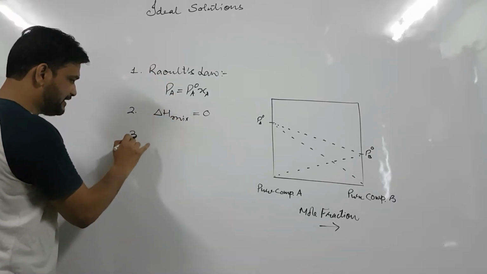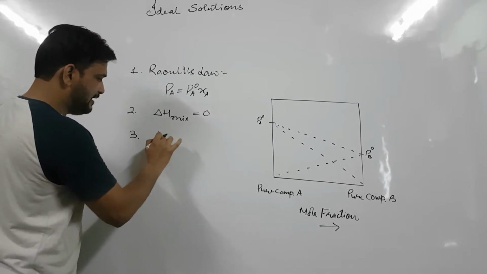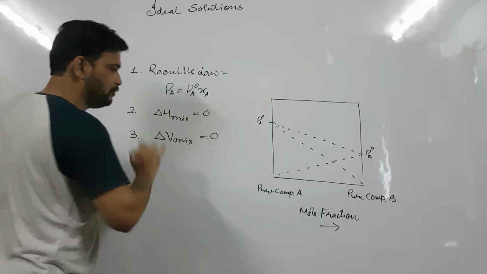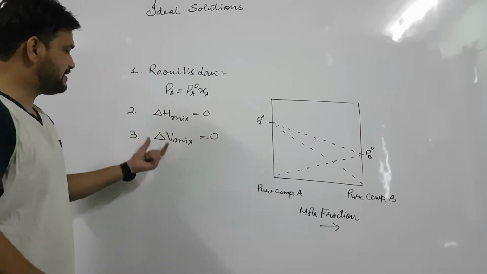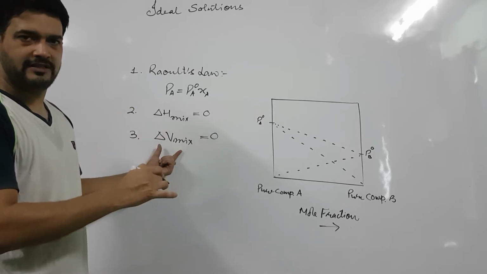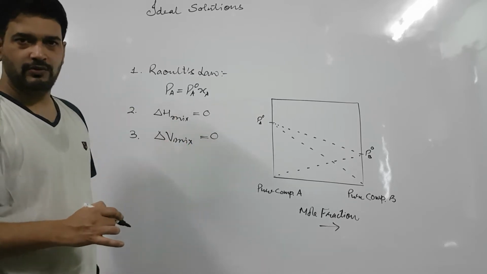And what is the third condition? Delta V mixing is equal to 0. It means the volume change on mixing of the two components should be equal to 0.